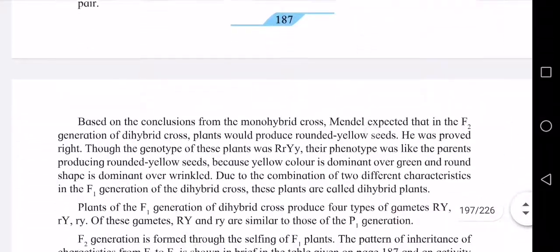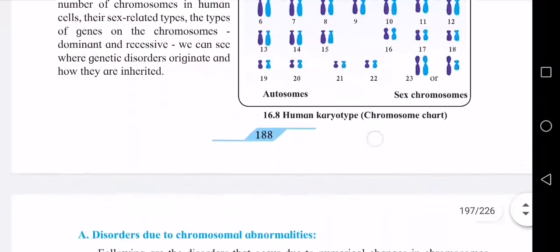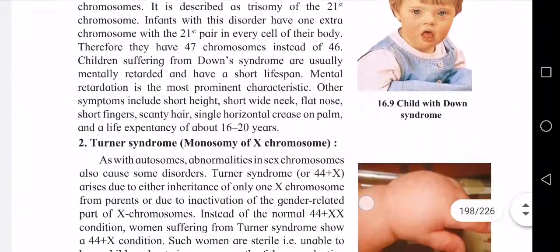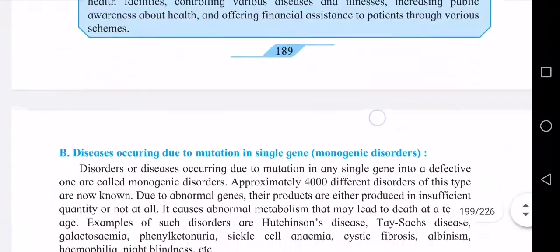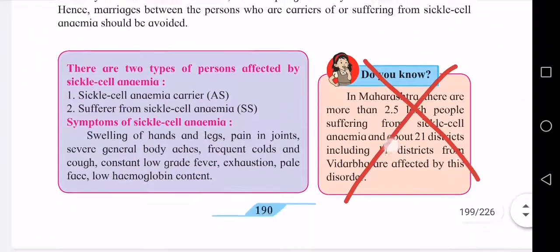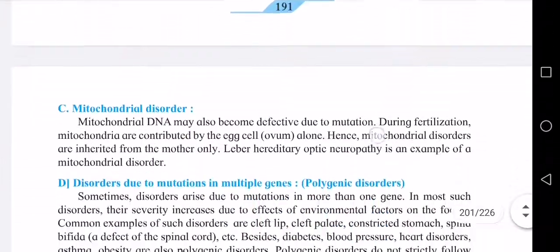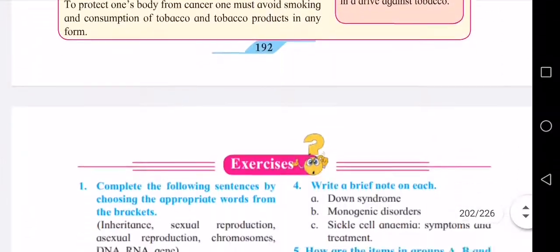So basically from all lessons, use your brain power is cancelled so that you can use your brain in 10th standard. Brain is very important. Then coming to page 190, this do you know also, you cancel. Then moving further, everything is there. This lesson again is an important one.